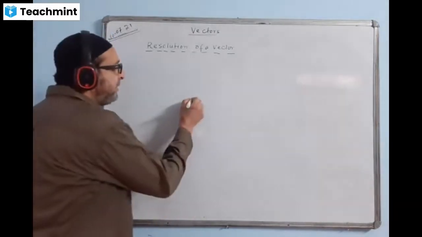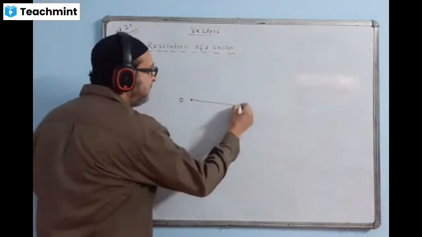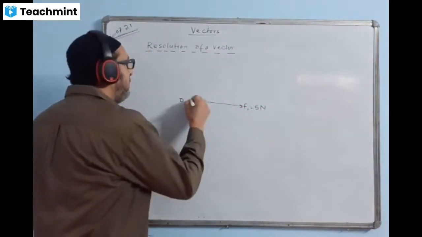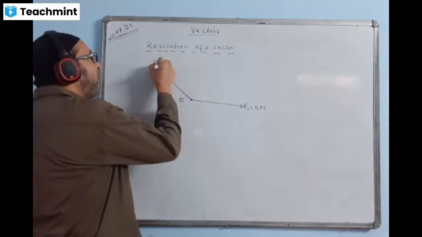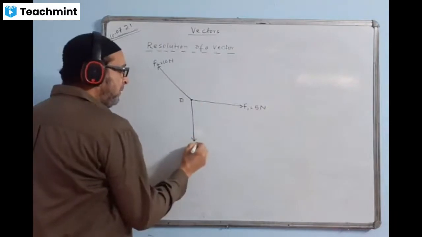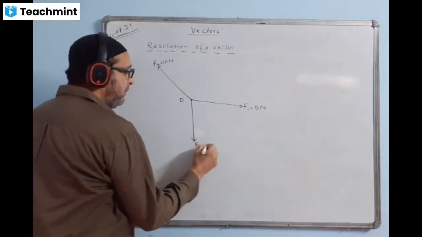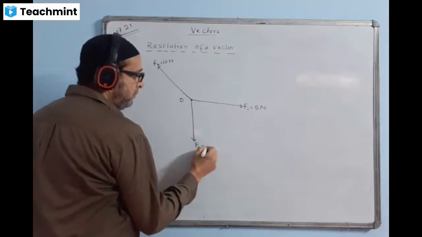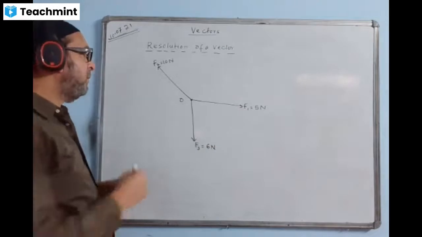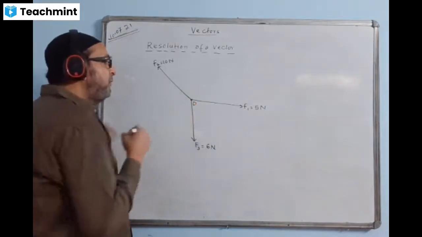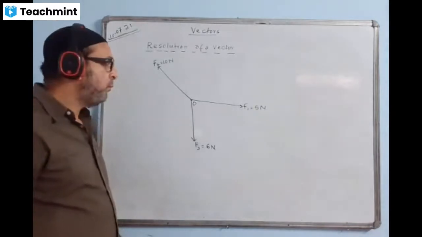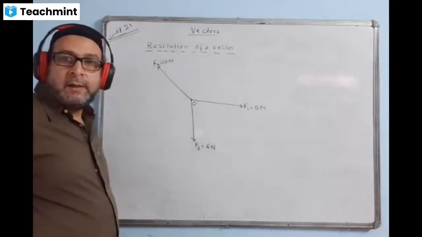Okay, you are given a diagram like this here. This way, one force is here, F1. That F1 is 5 Newton. F2 is 10 Newton. F3 is 6 Newton. Okay. Here is the question given. You have to find the net force at the point O. Total force at the point O. And here is the figure given.